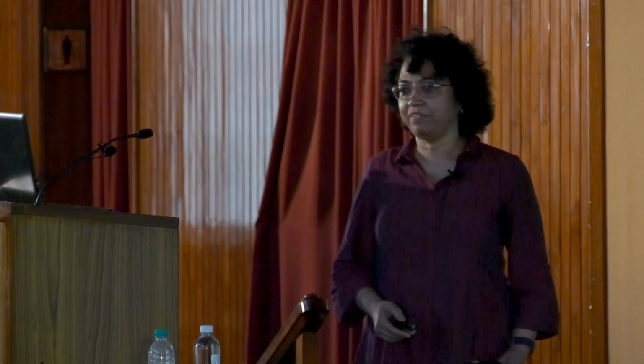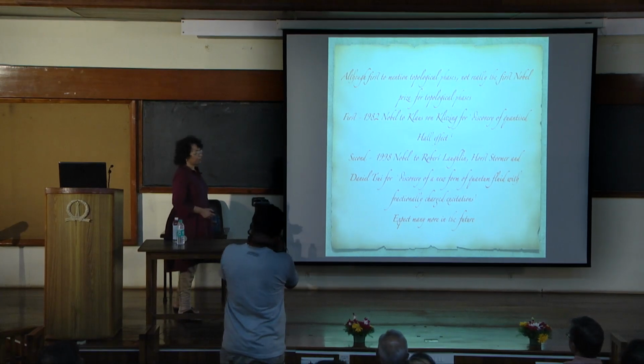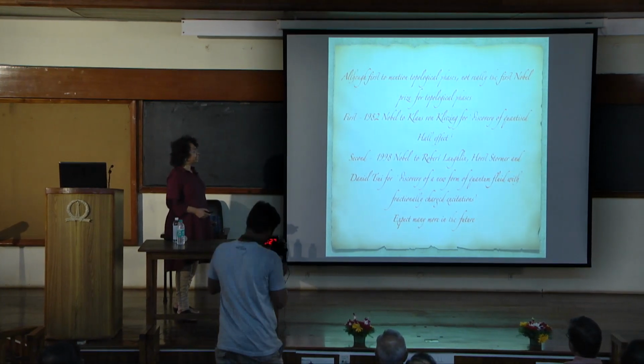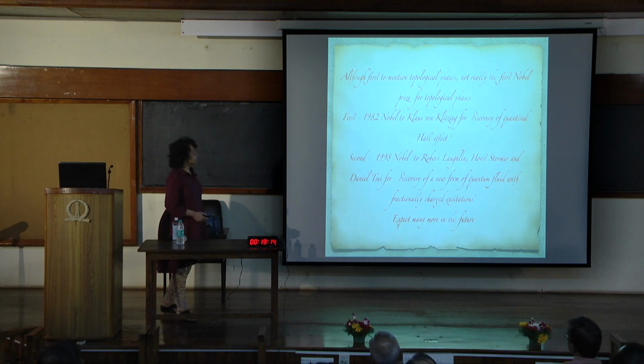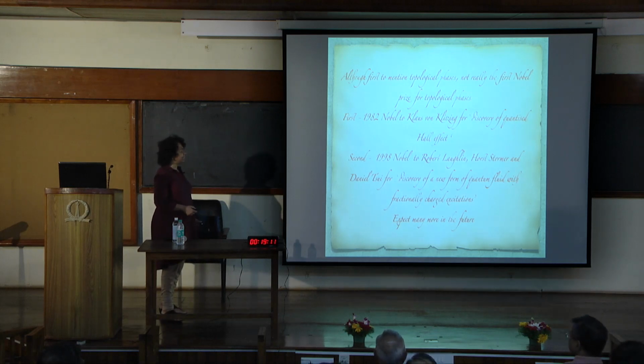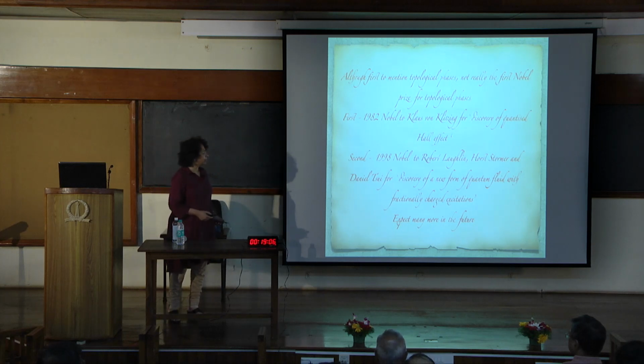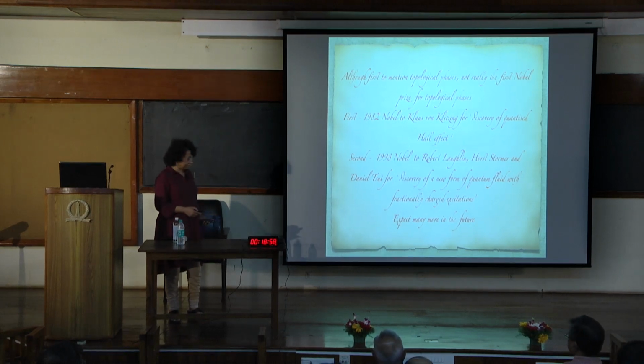And although this was the first Nobel Prize to mention topological phases, I should say that this is not really the first Nobel for topological phases. In 1982, the Nobel Prize was awarded to von Klitzing for the discovery of the quantized Hall effect. And now it is known that this is the first topological phase. The second one was awarded in 1998 to Laughlin, Stormer and Tsui for the discovery of a new form of quantum fluid with fractionally charged excitations. This was the fractional quantum Hall effect, which is also now known to be a topological phase.